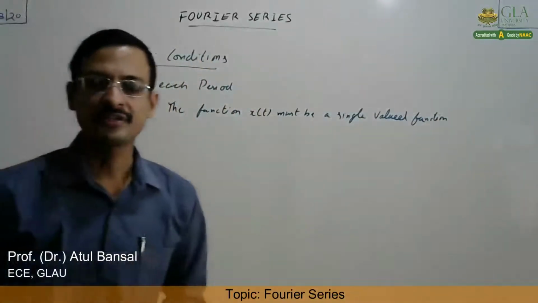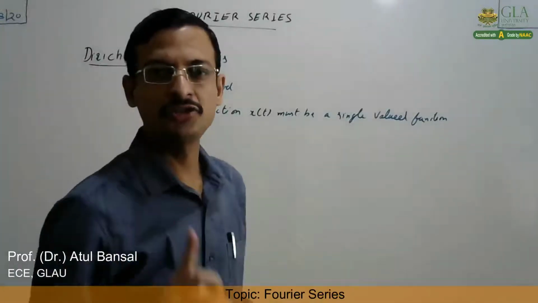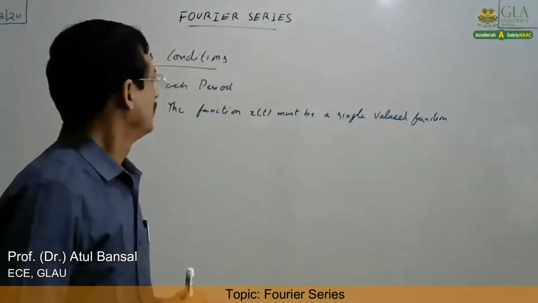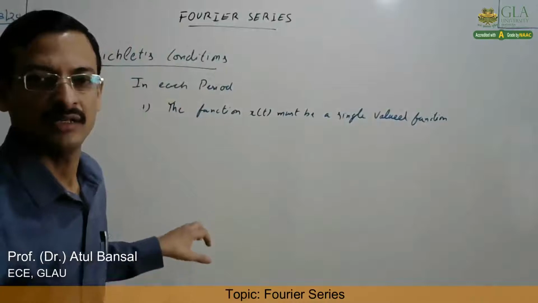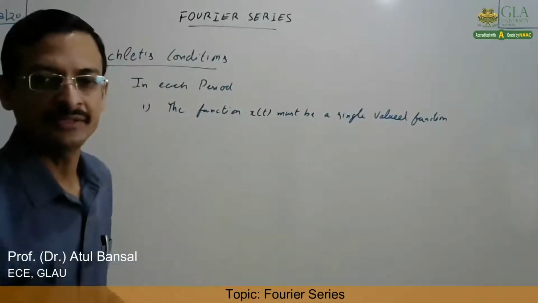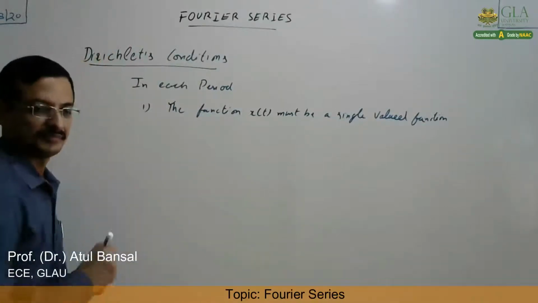That is, at a particular t, there should be only one value of the signal x(t). Right? So that is the first condition.